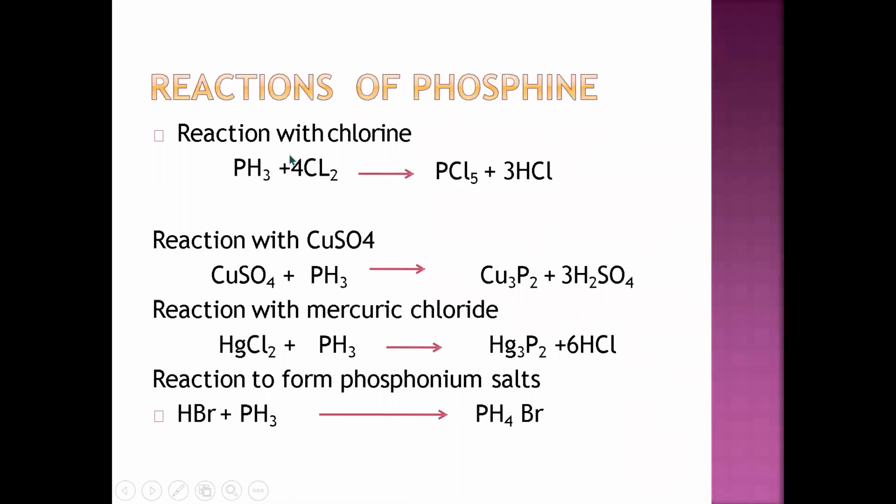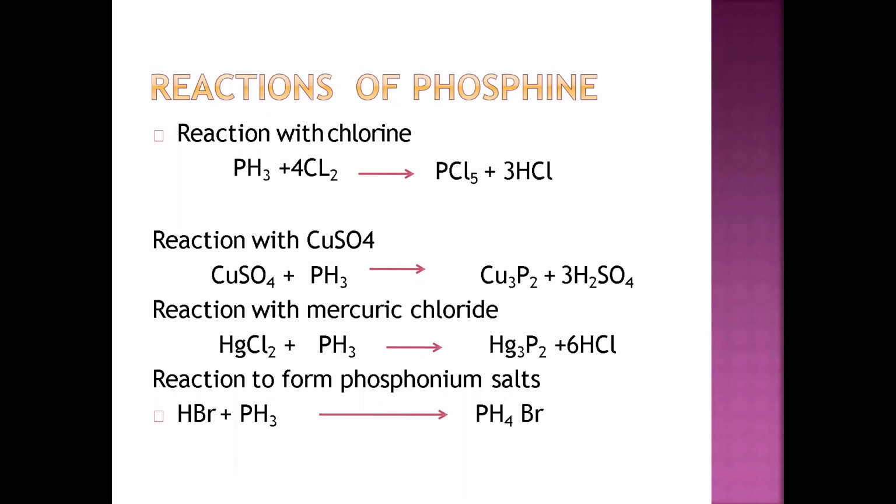Reaction with chlorine: when phosphine reacts with chlorine and some metal compounds and non-metallic compounds. So let's see how phosphine actually reacts and what compounds form. When phosphine reacts with chlorine, it forms PCl5 and HCl. When it reacts with CuSO4, it forms Cu3P2 and H2SO4. When it reacts with mercuric chloride, it forms Hg3P2 and HCl.